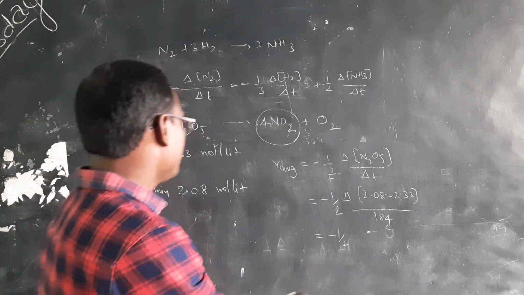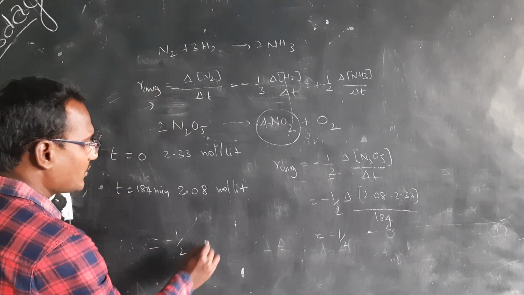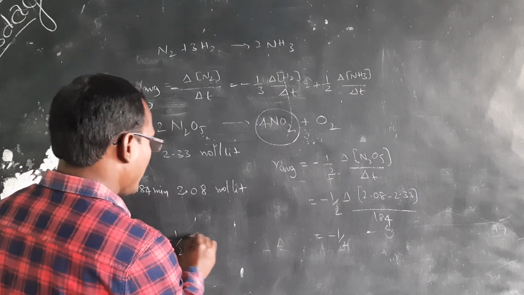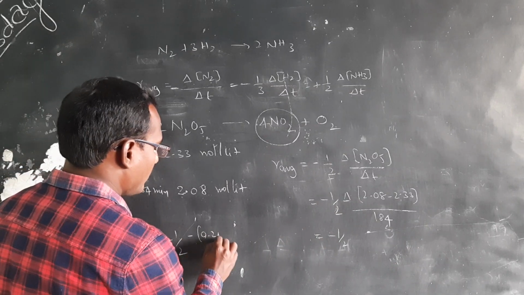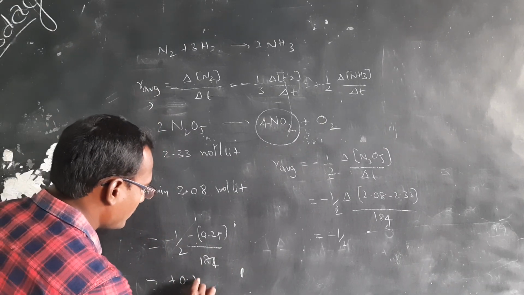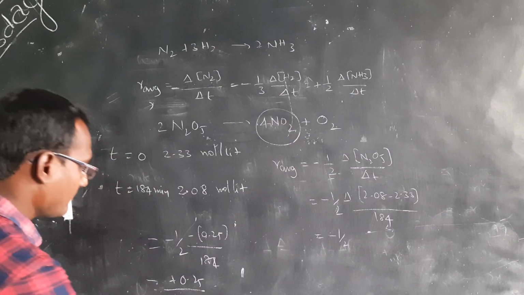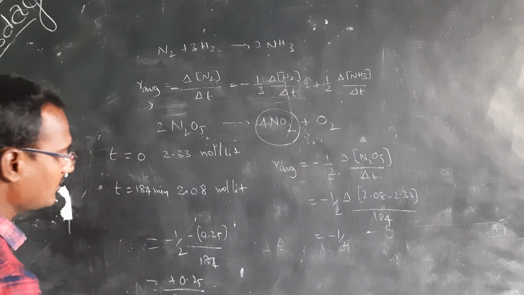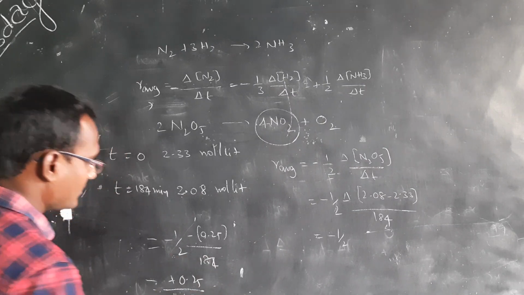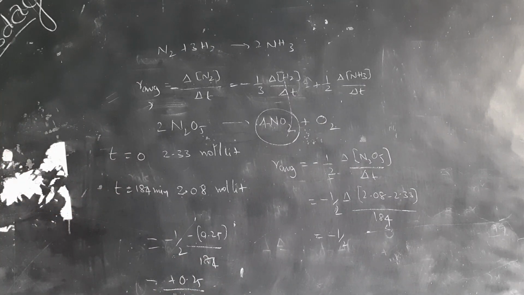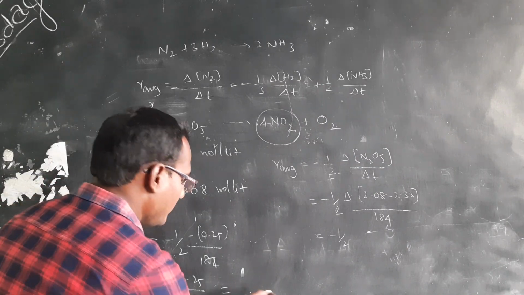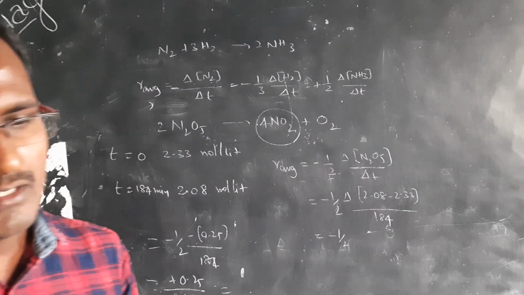So minus 1 by 2 into 2.08 minus 2.33, that is minus 0.25 by 184, that is plus 0.25 by 368.